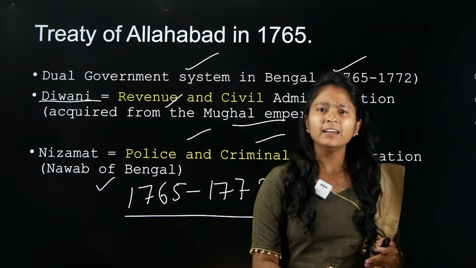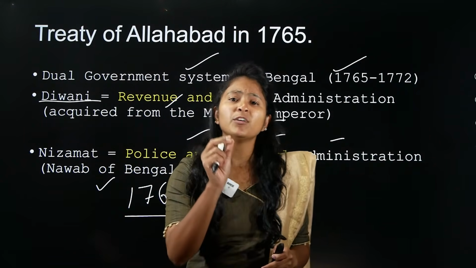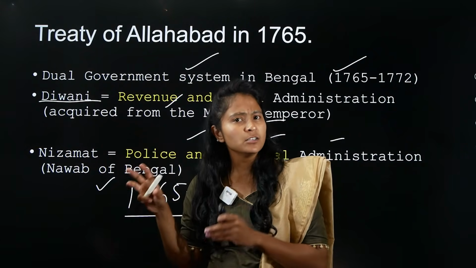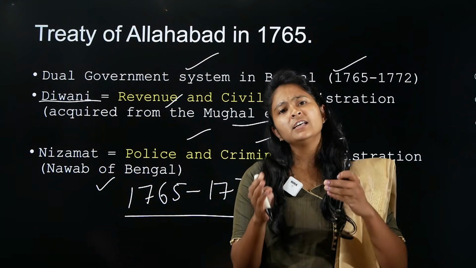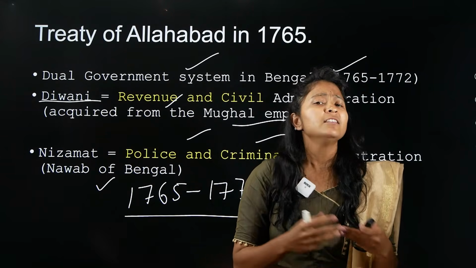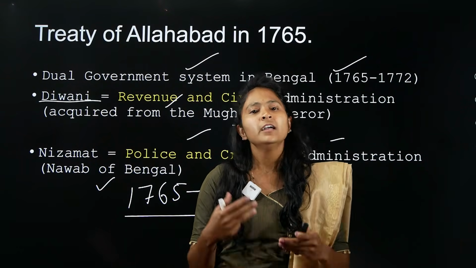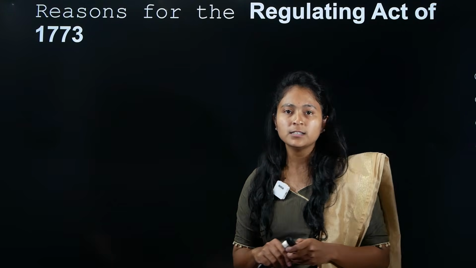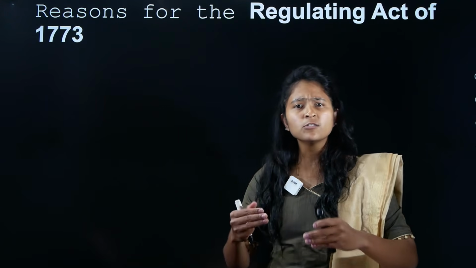Again, let's not go into details here because you will study this in history, but I am giving you the background. In the Treaty of Allahabad, the revenue collection rights are with the British East India Company, and administration to take care of the people is with Shah Alam II. This is not correct, because somebody is collecting the tax and somebody else has to do the work, which is not going to be good. So because of this, there will be a Regulating Act. Before the Regulating Act, there are some series of things that happen.